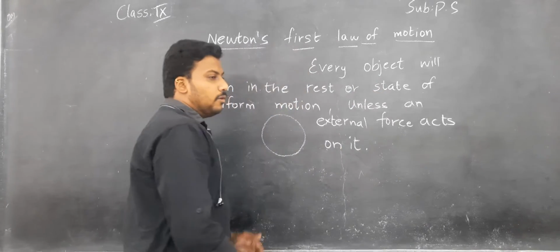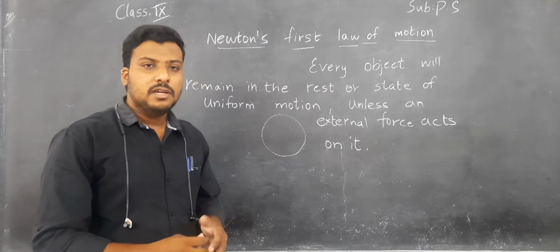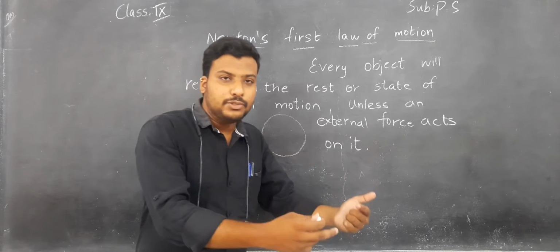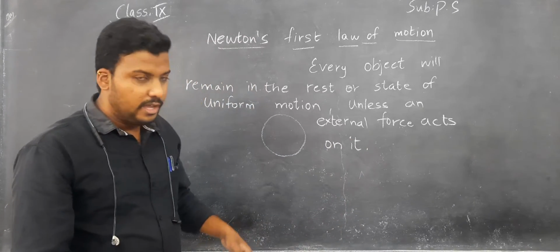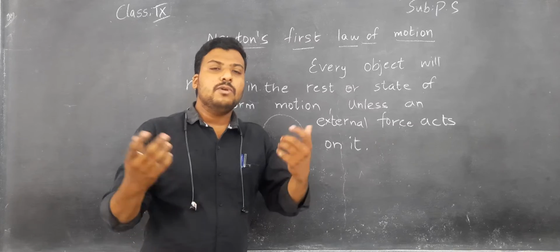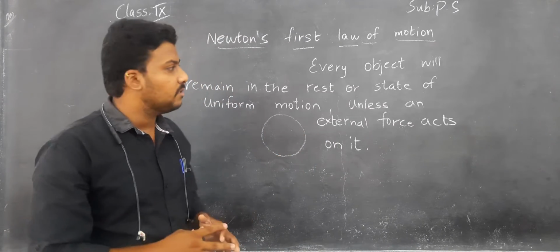So, children, to change the position of any object or body, definitely we have to induce some external force. The external force means you can kick, you can hit, you can do a number of activities, children. All these are considered as external activities.